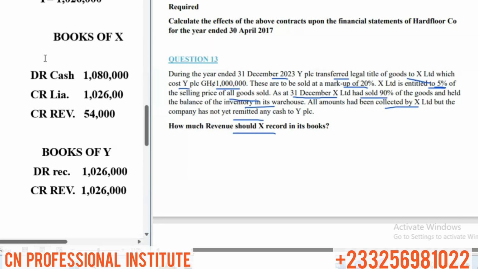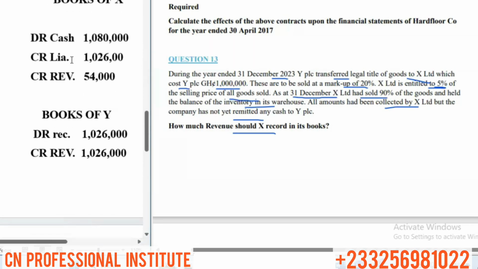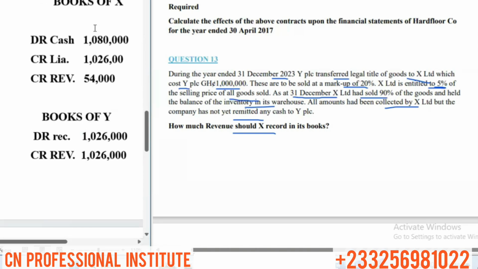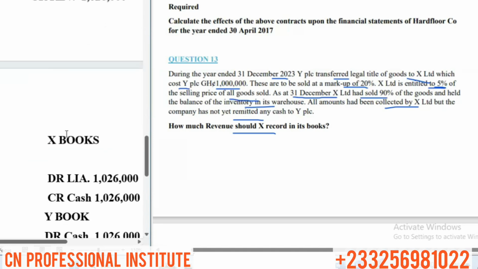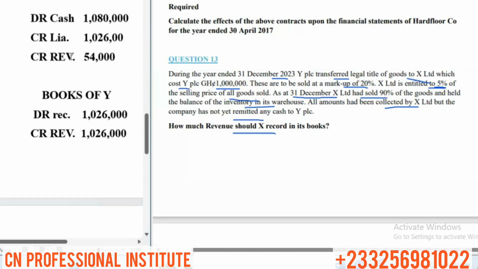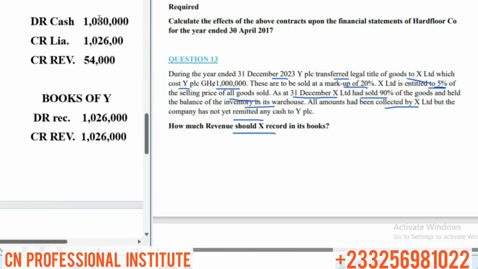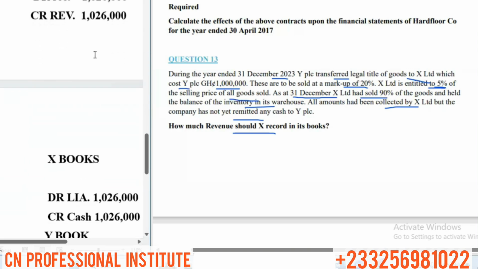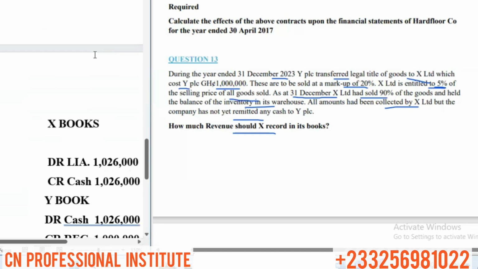Just get what will happen if X is yet to remit, and what happens if X remits Y. Here X has set up a liability, so X has to cancel it by debiting the liability. We debit the liability, and of the 1,080,000 cash that X has recorded, not all belongs to him.